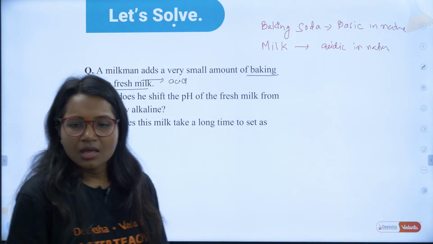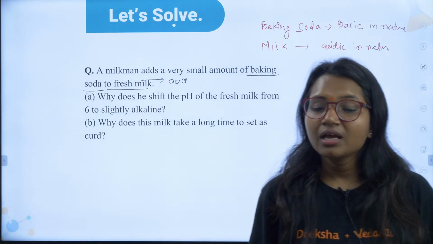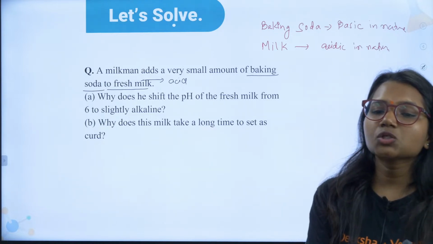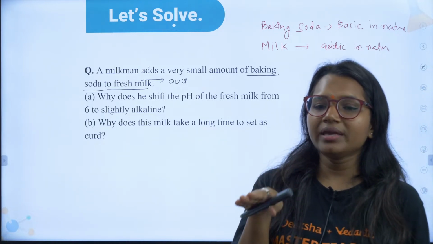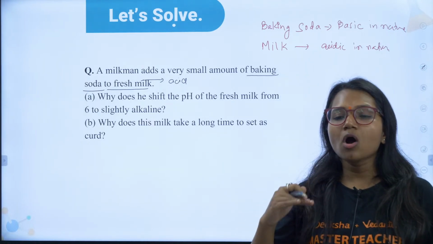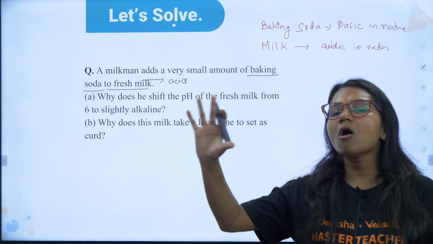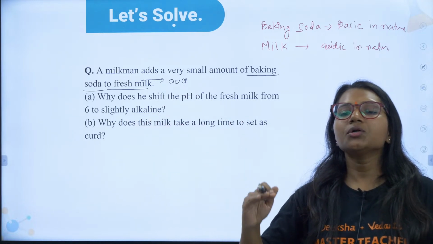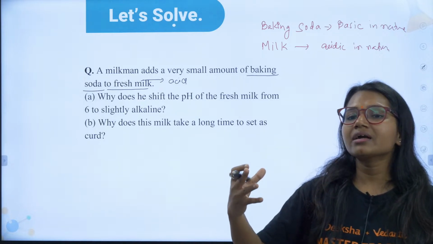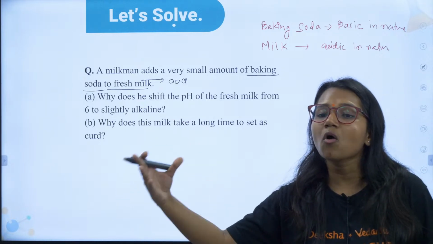Yes, very good. Not neutral. Baking soda brings down the acidity, not neutral. What actually happens, if we want to keep milk for a longer time, we want to decrease the acidity, because acid will make the milk spoil.